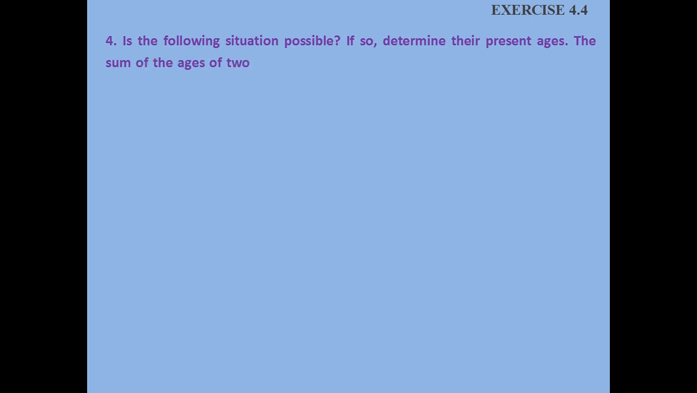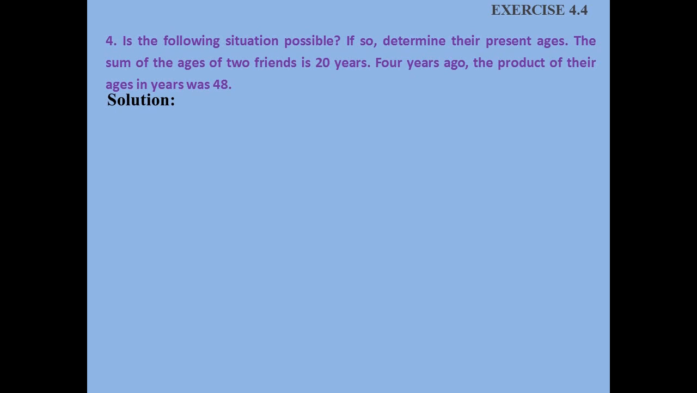Exercise 4.4, problem number 4. Is the following situation possible? If so, determine their present ages. The sum of the ages of two friends is 20 years. 4 years ago, the product of their ages in years was 48.